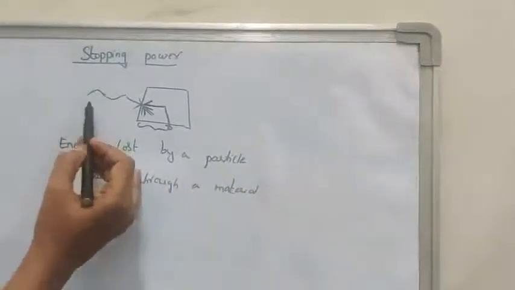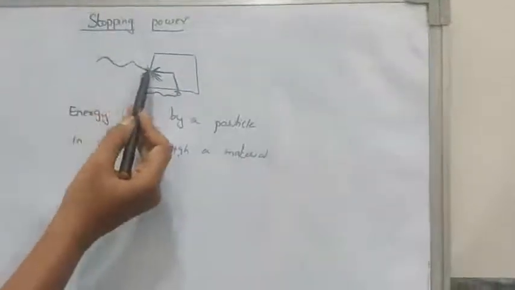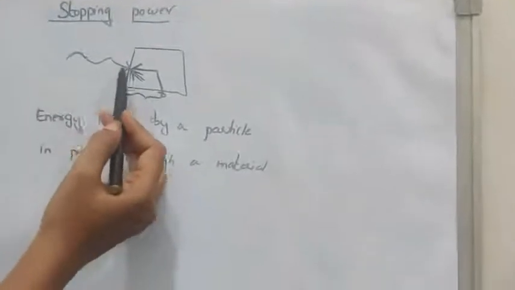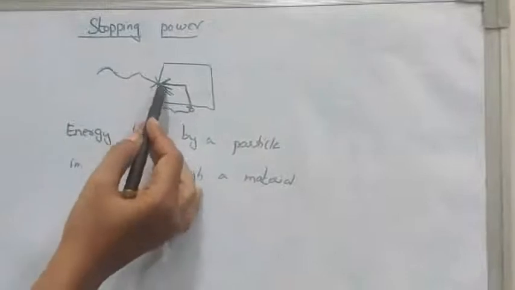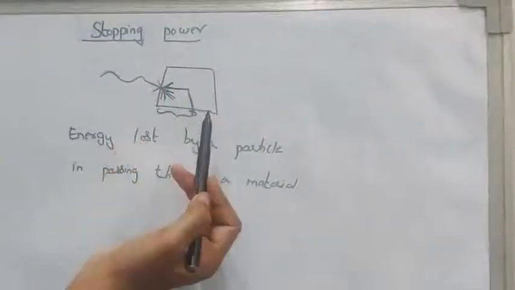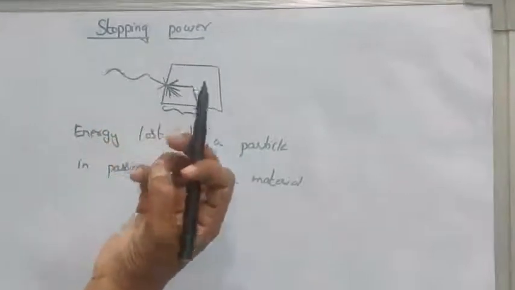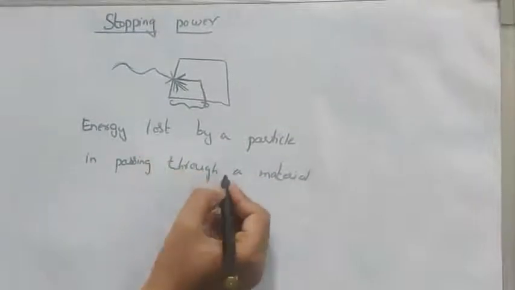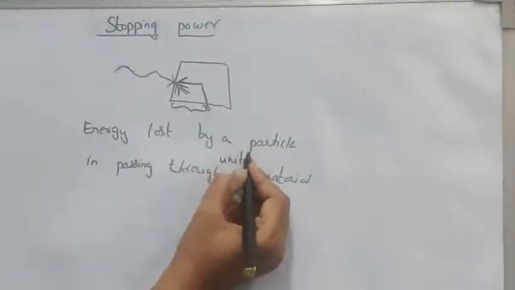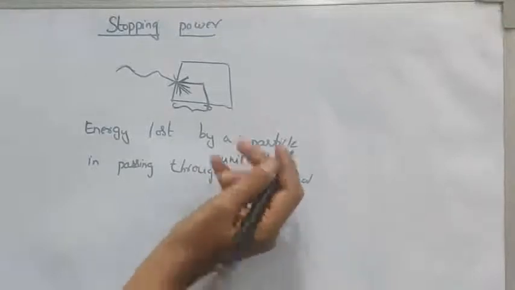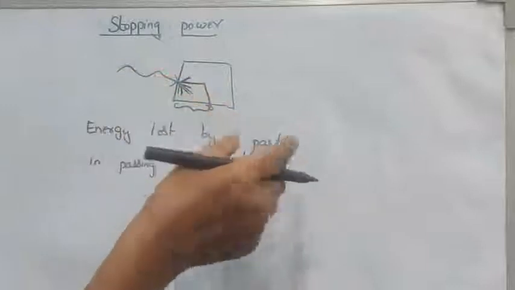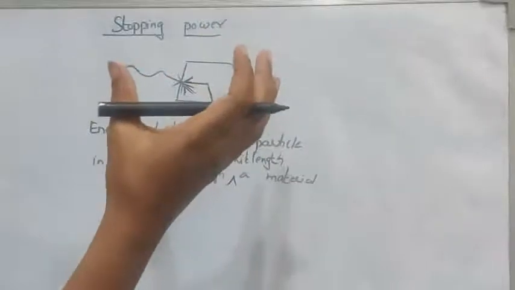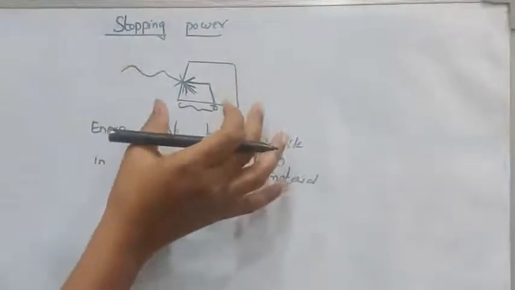When a particle or any type of radiation passes through the material, it loses some energy while penetrating into the medium. That energy lost is nothing but stopping power. If you calculate the energy lost per unit length of material, then by applying integration you can calculate it for the whole medium or whole material.